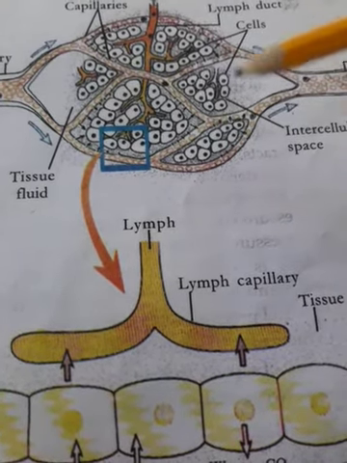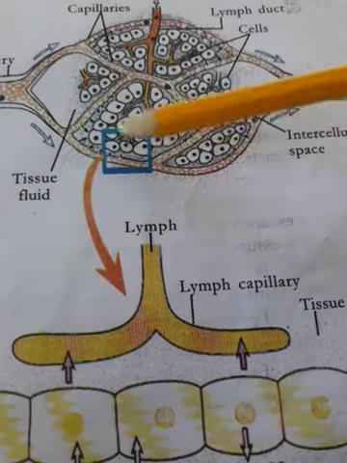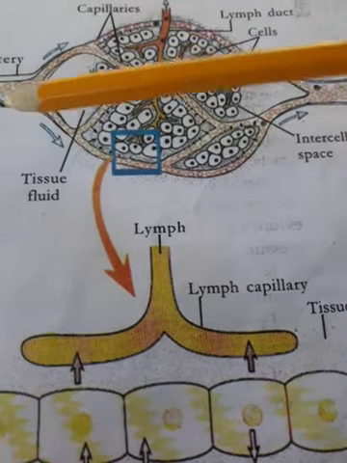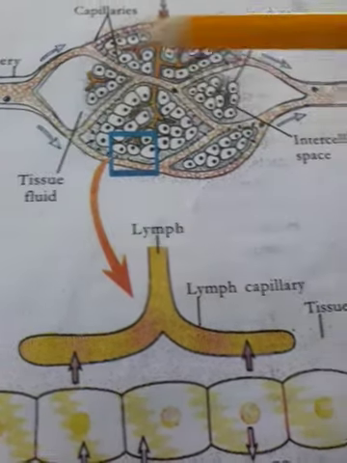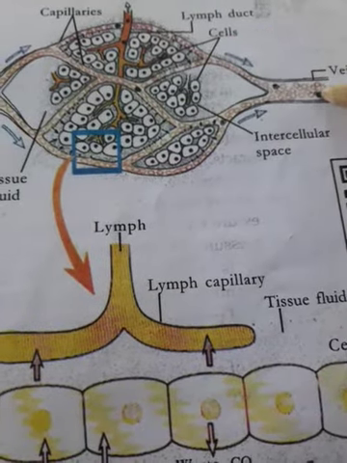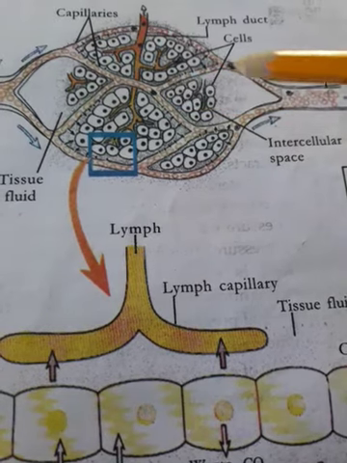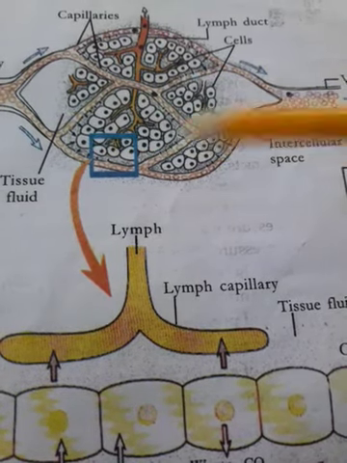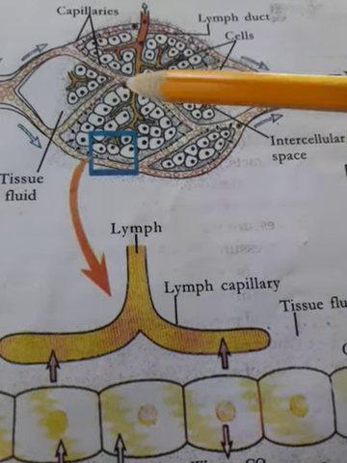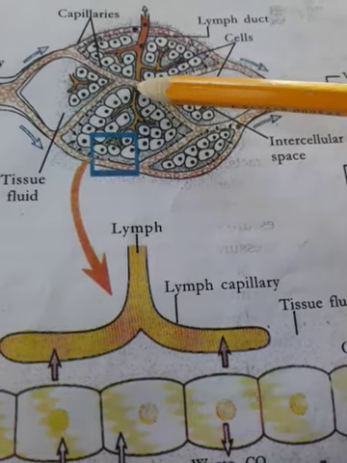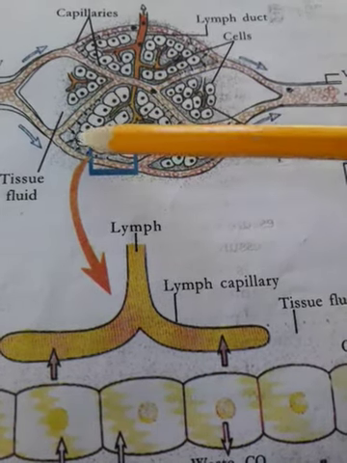Look here, this diagram represents the capillaries. This is the artery. This is the vein. We know capillaries are the minute tube-like structures that connect arteries and veins. They carry minute pores. These parts are the cells.